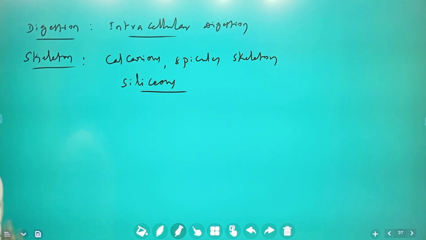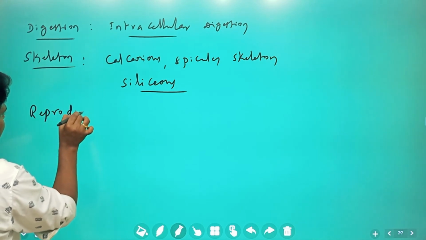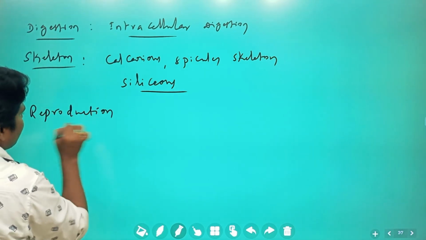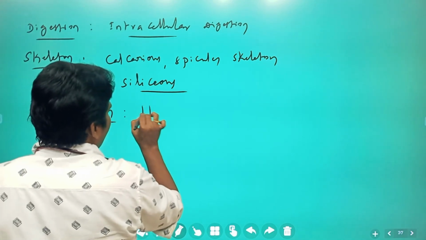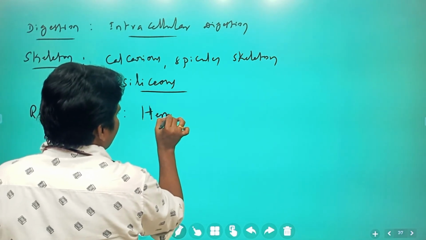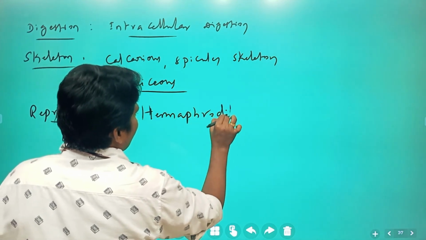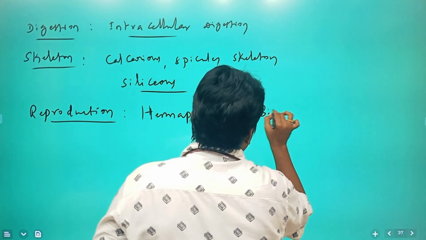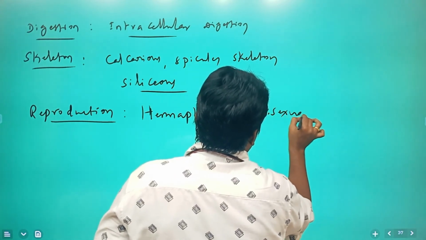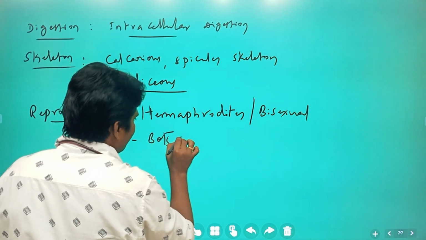Okay. Next, how reproduction takes place in these organisms. Reproduction. These organisms are hermaphrodites. This particular terminology you must go through. Hermaphrodites are nothing but bisexual, means both males and females are there in a single individual.